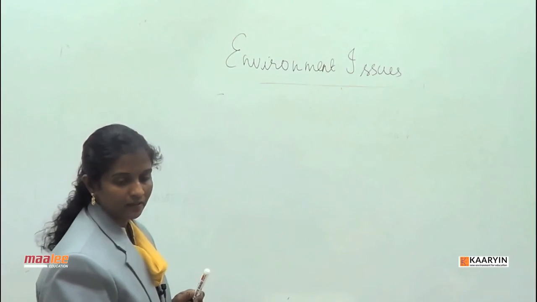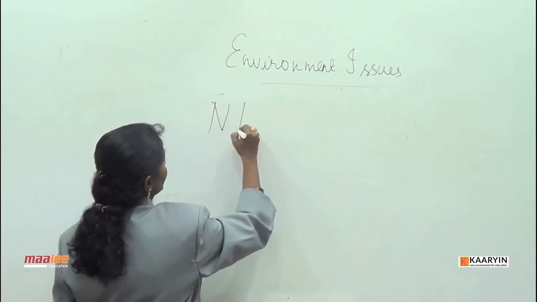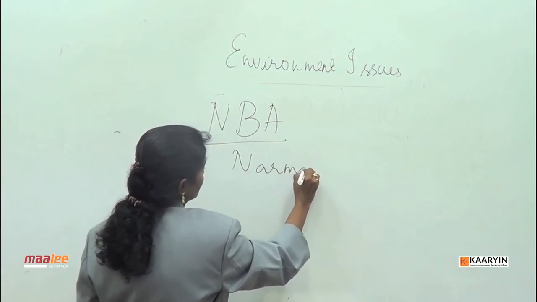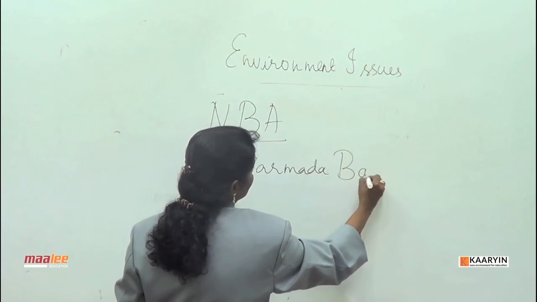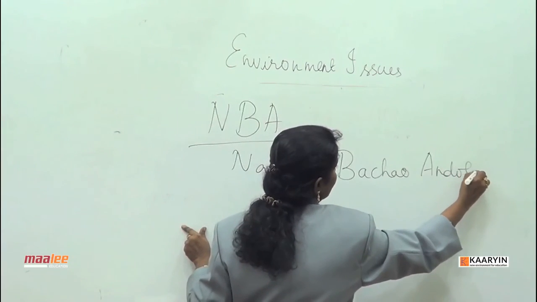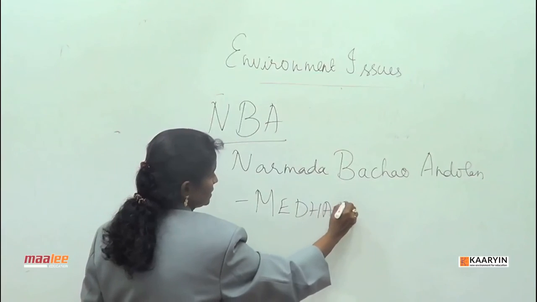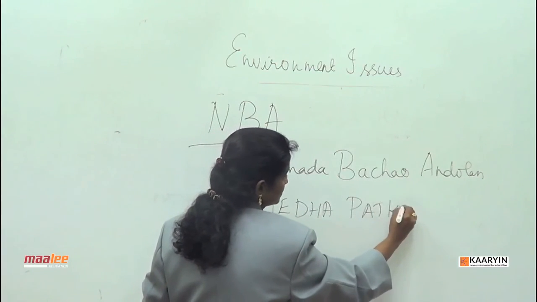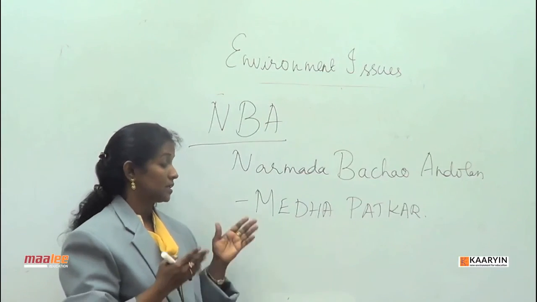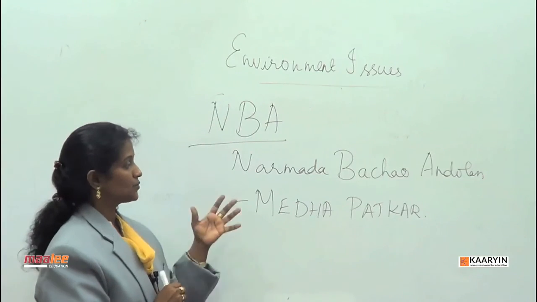So we have the environment. When we talk about environmental activism, we need to also make mention of NBA, Narmada Bachao Andolan, where Mrs. Medha Patkar is the activist who leads it. She is against the building of dams which lead to the rehabilitation of tribals. So she is fighting for it.